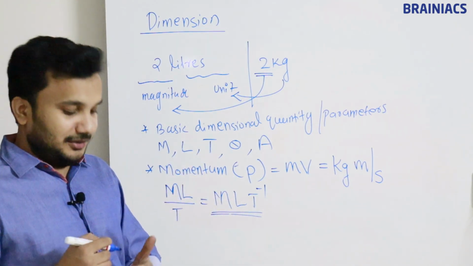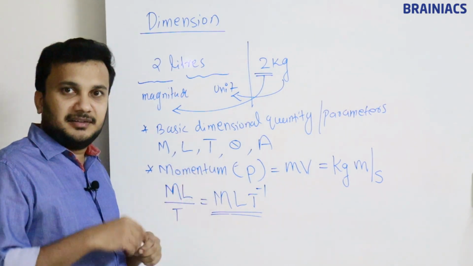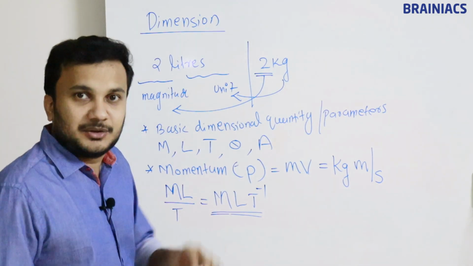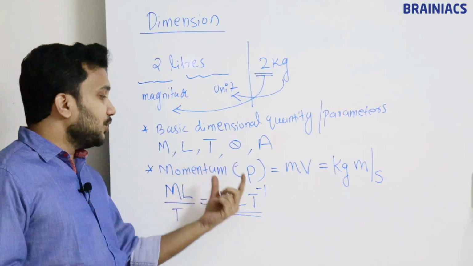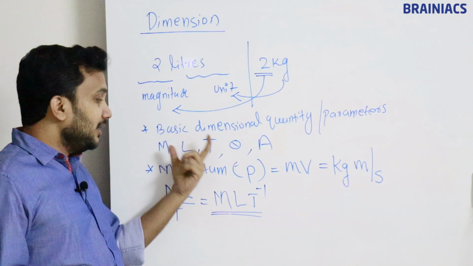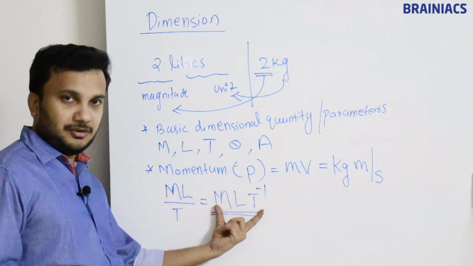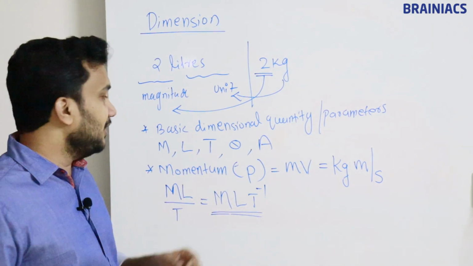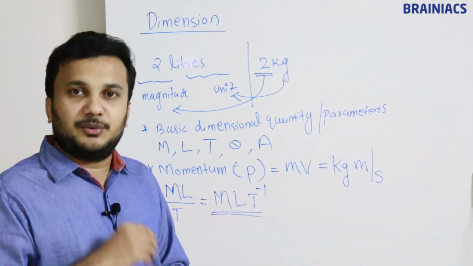Now you already get to know how the questions will be asked, right? They will tell you one parameter. In the NEET or JEE entrance examination, the question is very simple. They will tell you one parameter called momentum, and ask which of the following is the correct dimensional quantity or dimensional formula. This is the dimensional formula or dimensional quantity of momentum. In the same way the questions will come. Instead of momentum, they will ask you some other quantity. I'll tell you one example.